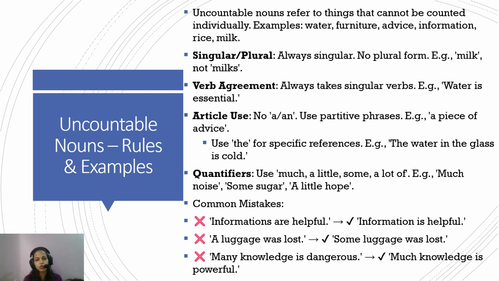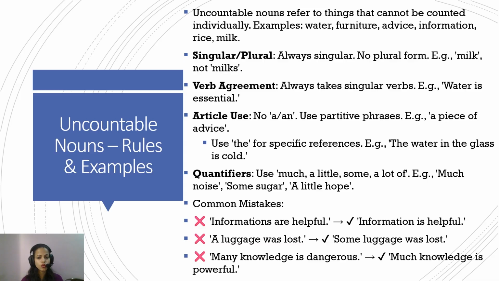How many? Like you tell 2 kg of milk. You can say a lot of milk, less milk, but you cannot count milk per se. It's liquid. So they are always singular. No plural form of milk exists. There is no such thing as milks. Always a singular verb, because a singular noun will be in agreement with a singular verb. So water is essential. You will never say water are essential.